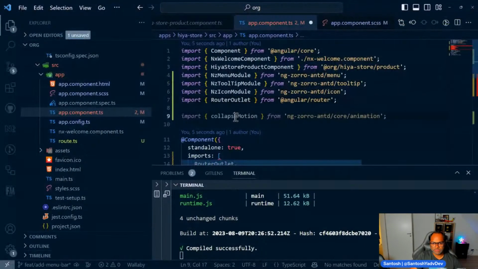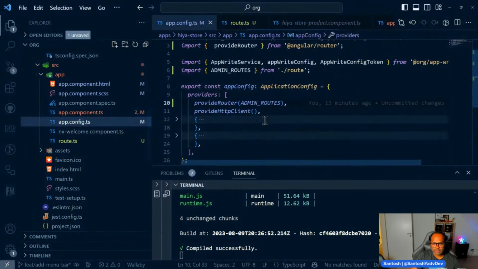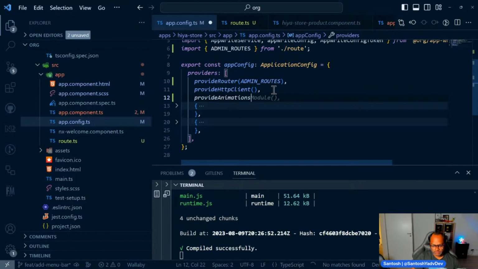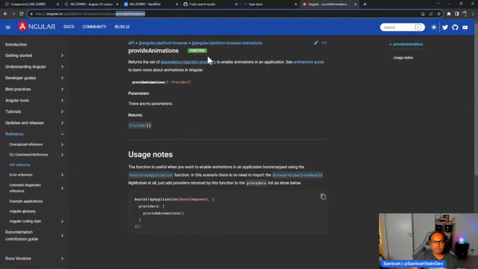We can just use this one, so I don't have to include it here. Let's go ahead and add provide animations, and we'll see where this is coming from. So this is Angular platform browser.